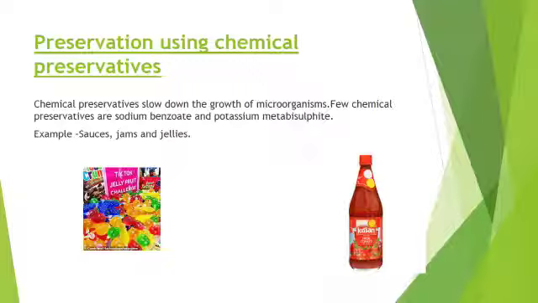You can see the names of these preservatives on the pack of sauces, jams and jellies in your houses. You can also note down the chemical preservatives used to preserve different food items on their wrappers.